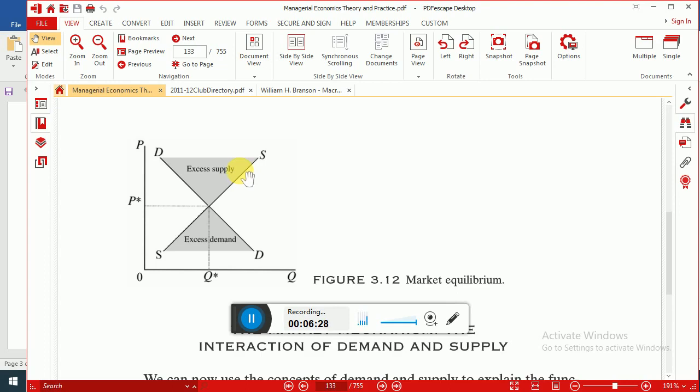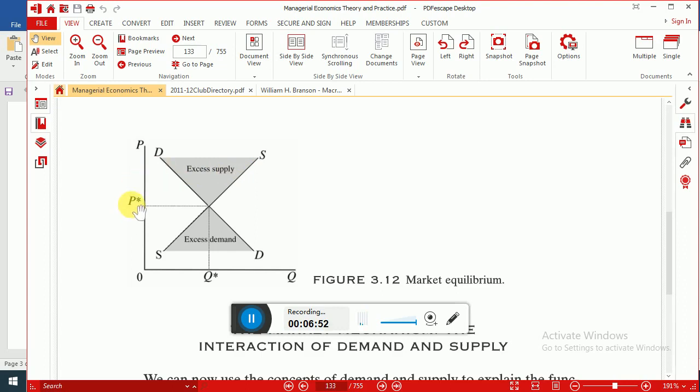This mismatch between quantity demanded and quantity supplied is known as excess supply. So when price is above P*, there is a gap between demand and supply in the market. This gap is known as excess supply.